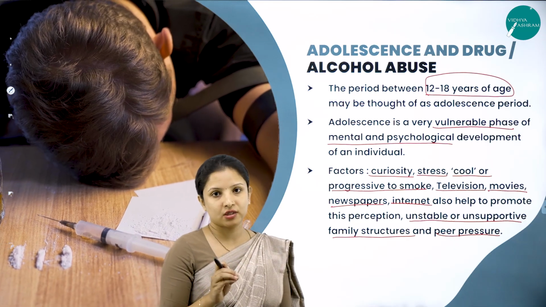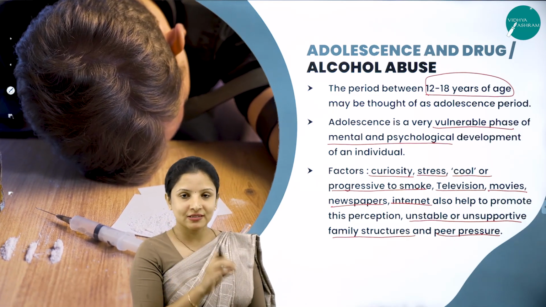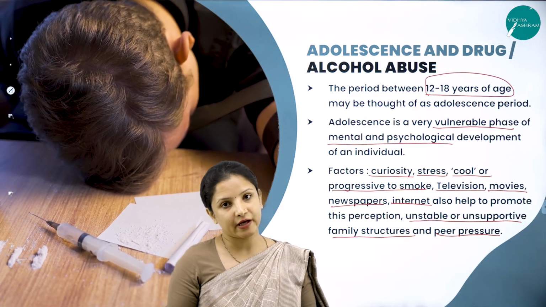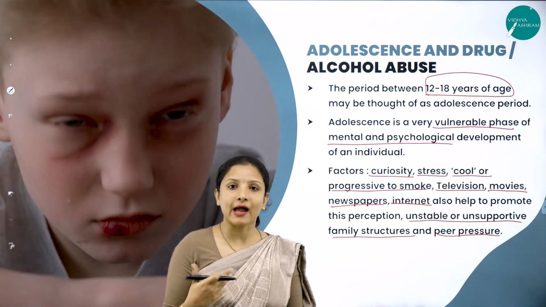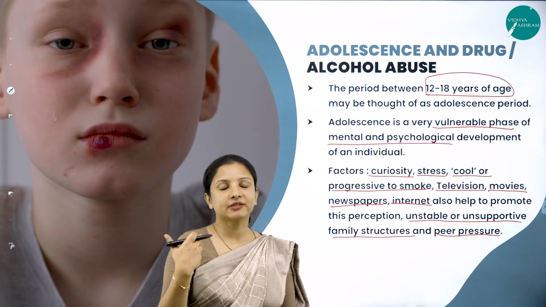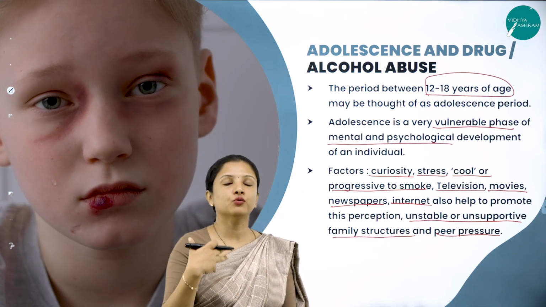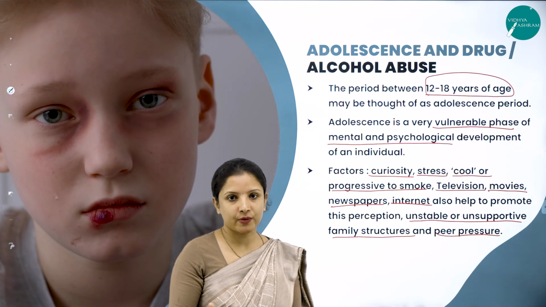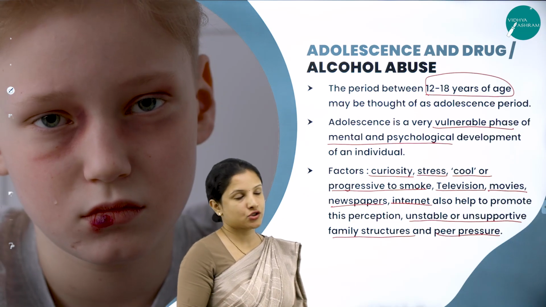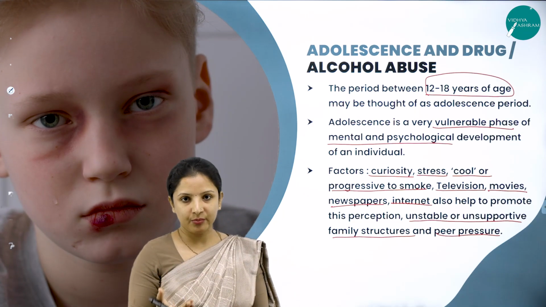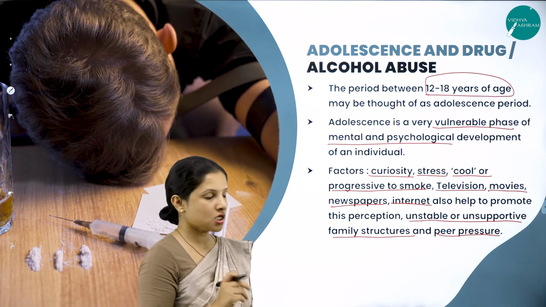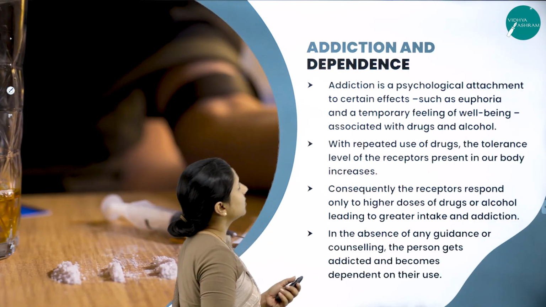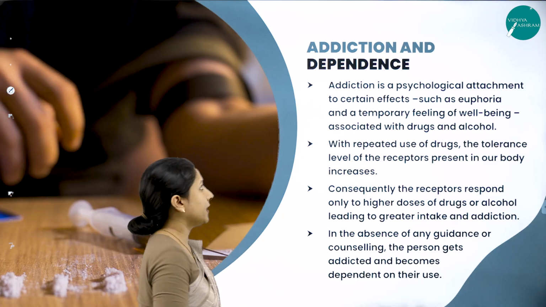And unsupportive: during the age of adolescence, it is quite common for the child to get angry. So the parents also tend to shout at them. They don't try to make them understand in a good way. So all that can also lead to the use of drugs and alcohol right from the adolescent age in children. So this is about drug and alcohol abuse in adolescence.